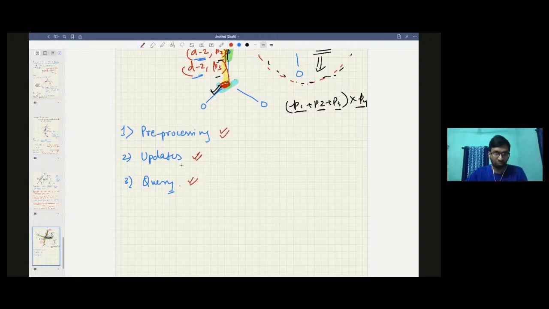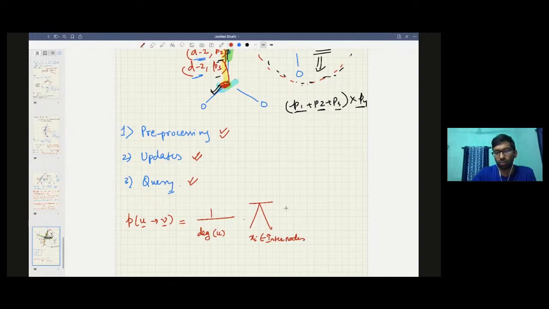Okay. So we have already talked about how to calculate the probability that v is visited if there was a random walk from u, right? So this was nothing but 1 by degree of u, times the product over all the intermediary nodes x_i, of 1 by degree of x_i minus 1. So this is the probability that the walk will go from here to here.